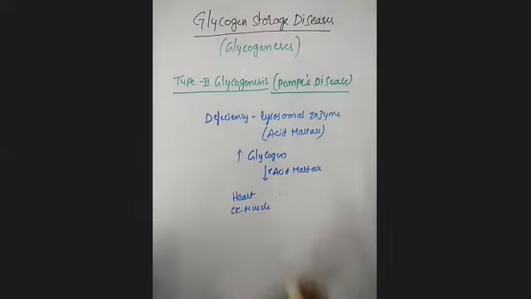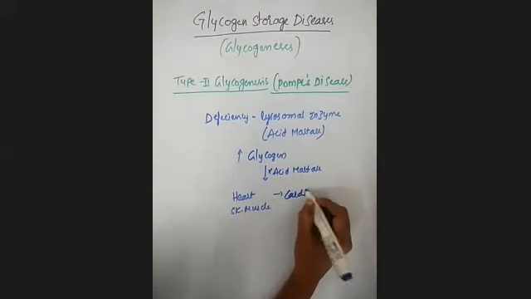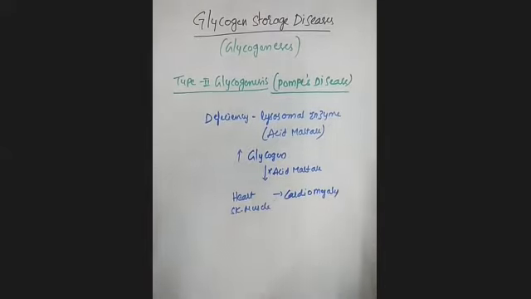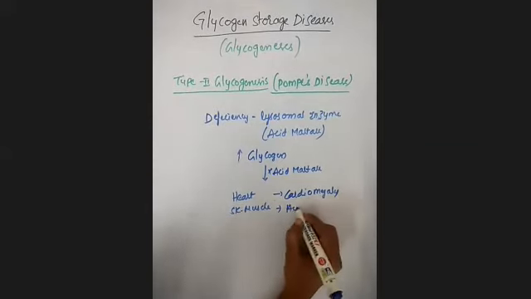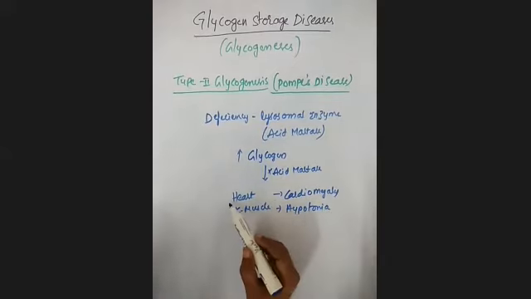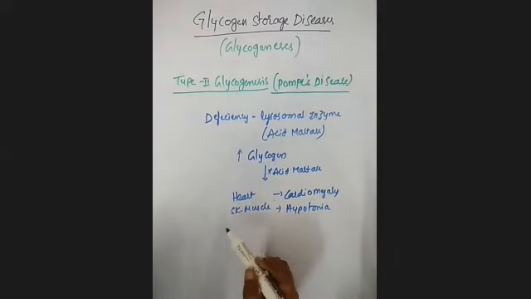In the heart, it leads to cardiomegaly, that means an increase in the size of the heart. In the skeletal muscles you will observe hypotonia, because of increased accumulation of glycogen.